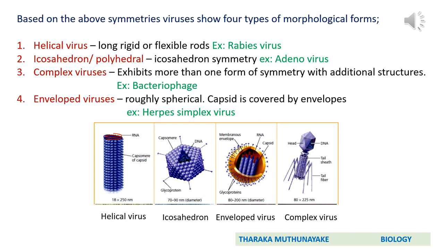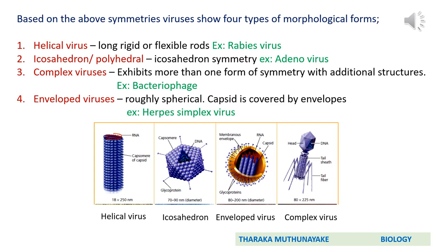Okay, the fourth form is envelope viruses. Normally, we said viruses consist of inner nucleic acid and an outer protein capsid. But here in envelope viruses, the capsid is surrounded by a lipid envelope, which is mainly made up of phospholipids, and there may also be glycoproteins. This envelope virus is roughly spherical. This capsid is covered by lipid envelope. Example, herpes simplex virus. You can observe in this diagram.